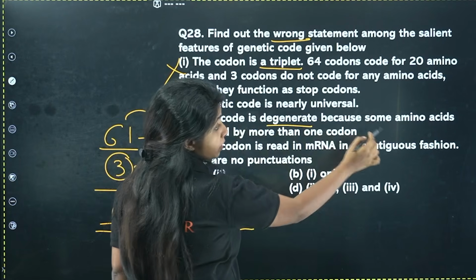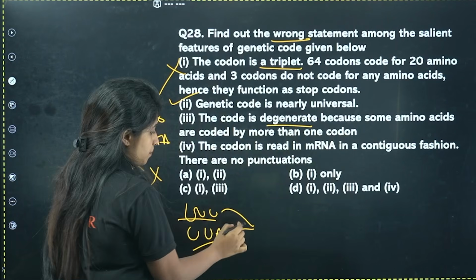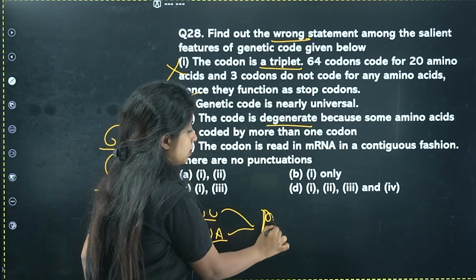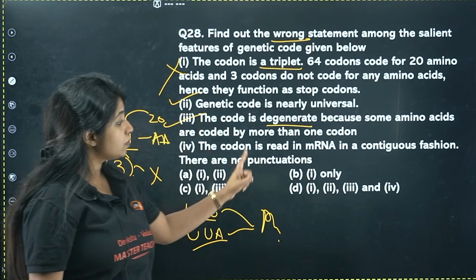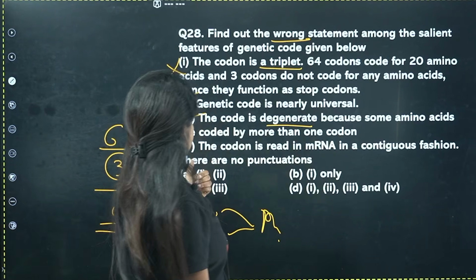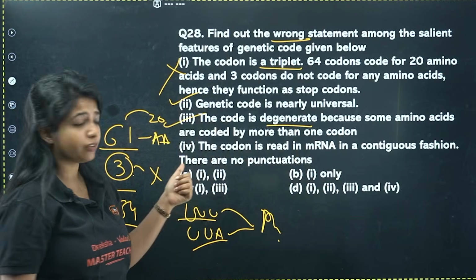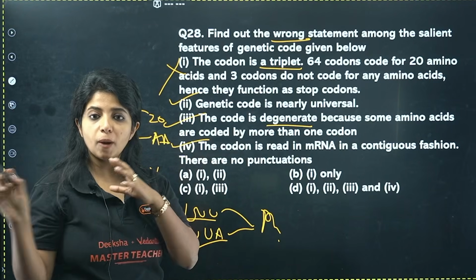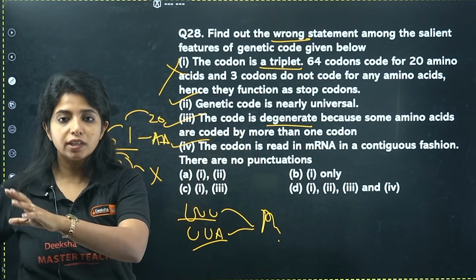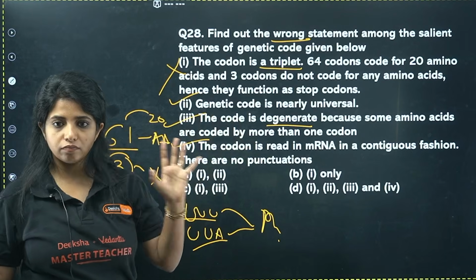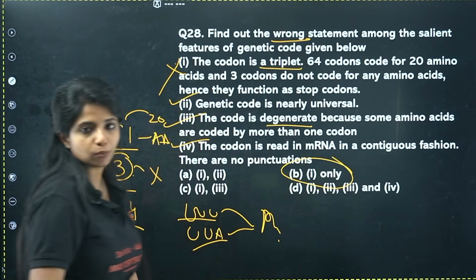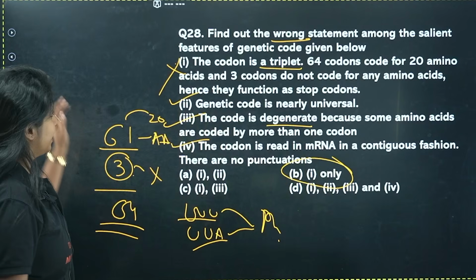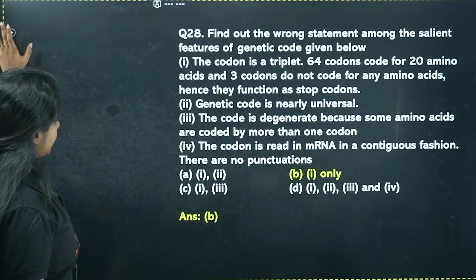So some amino acid, that is phenylalanine, is coded by more than one codon. Correct. That statement is correct. The codon is read in mRNA in a contiguous fashion. Is it read in a contiguous fashion? Yes. There is no full stop, comma and everything. Everything is being read in a contiguous fashion: 3, 3, 3, 3. So the only statement which is wrong would be B. One only. Got it? Yes. Next.